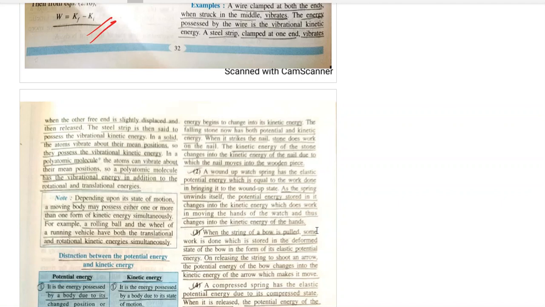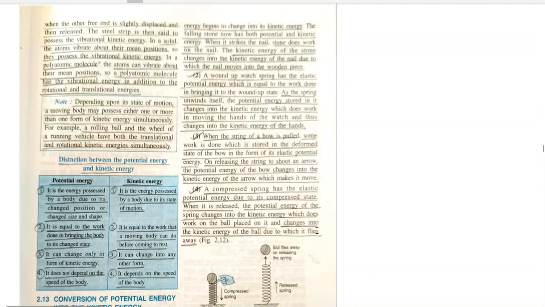In a polyatomic molecule, atoms can vibrate about their mean position. So a polyatomic molecule has vibrational energy in addition to rotational and translational energy. तो polyatomic atom के पास सारी टाइप की एनर्जी होती है: vibrational, rotational and translational kinetic energy.